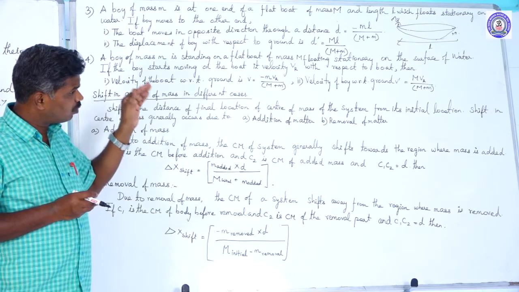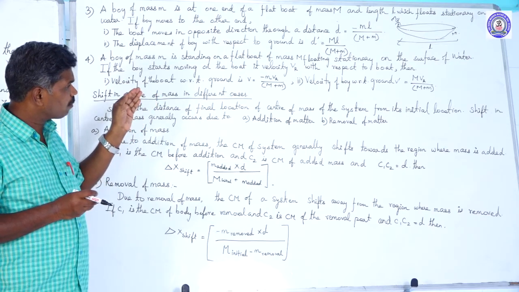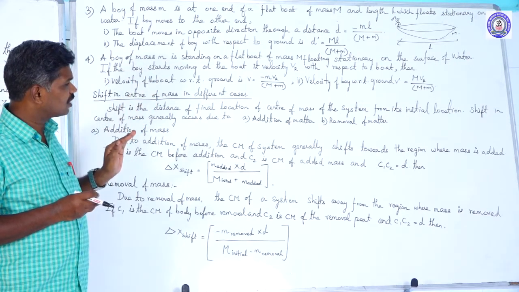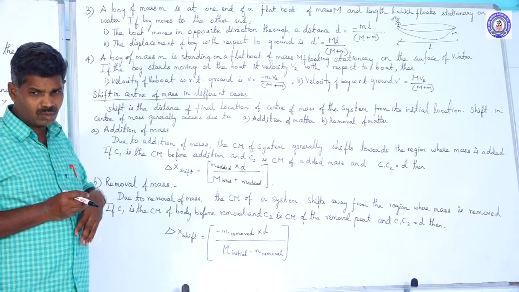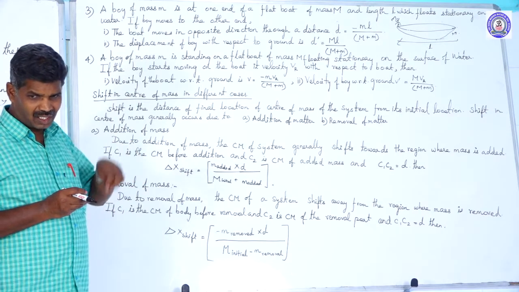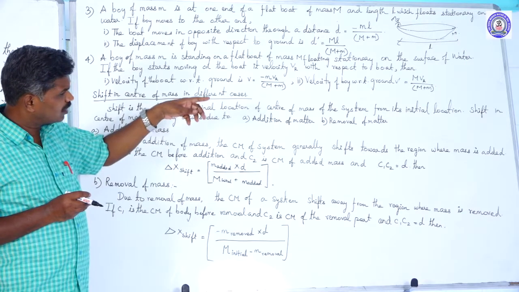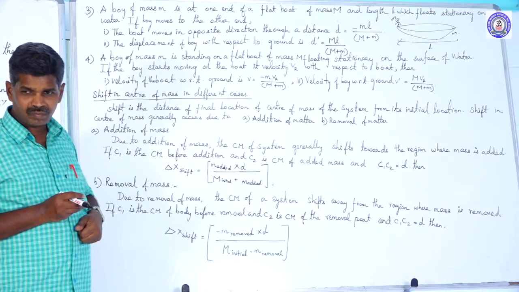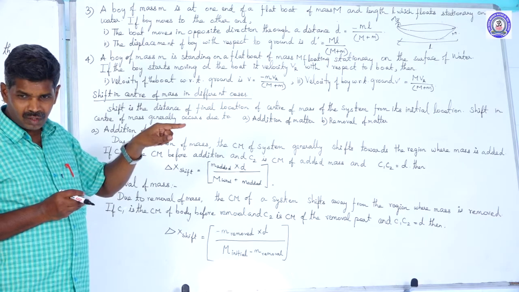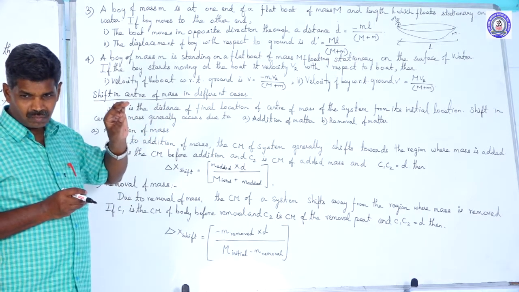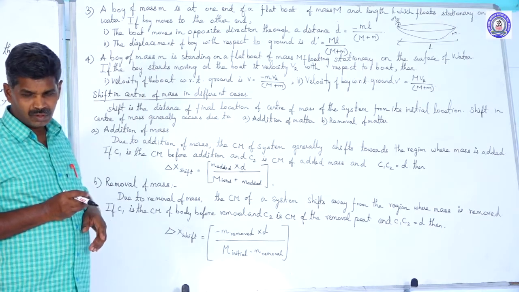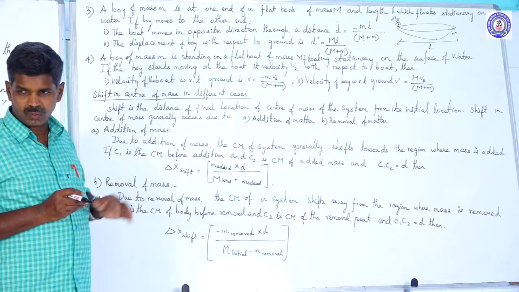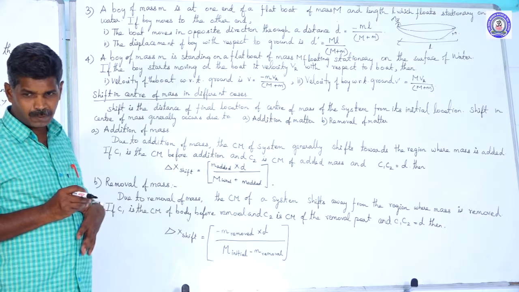With respect to the boat, the boy has a velocity Vr. With respect to the ground, the boy has a velocity v prime equal to capital M divided by capital M plus small m into Vr. Capital M is the mass of the boat, small m is the mass of the boy.